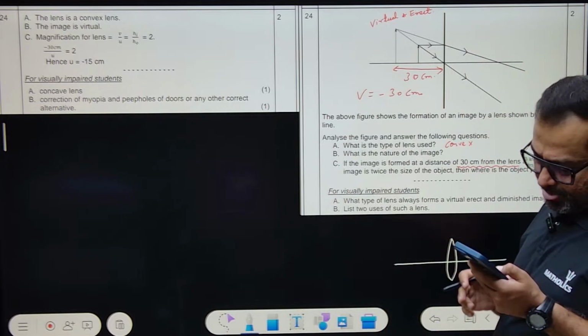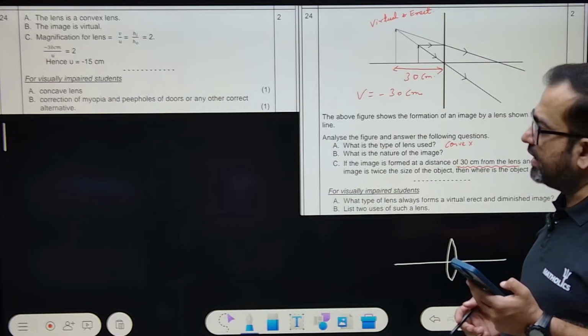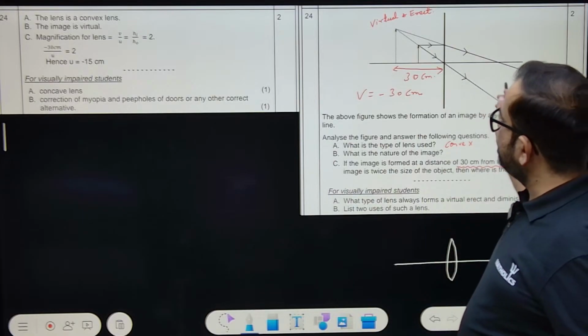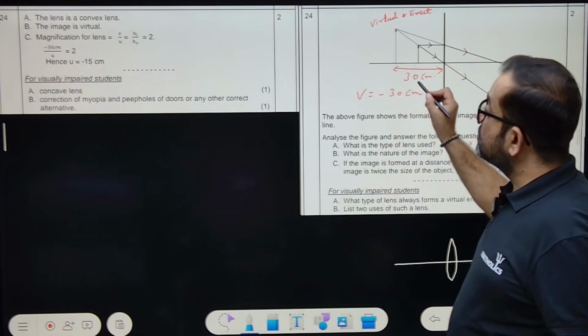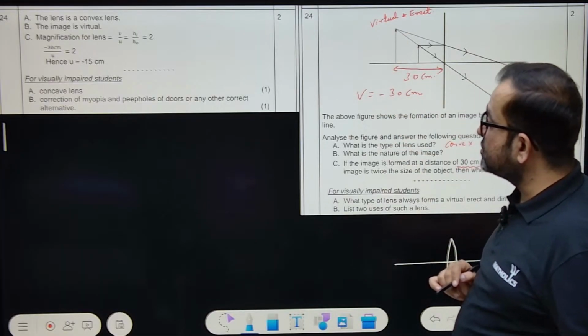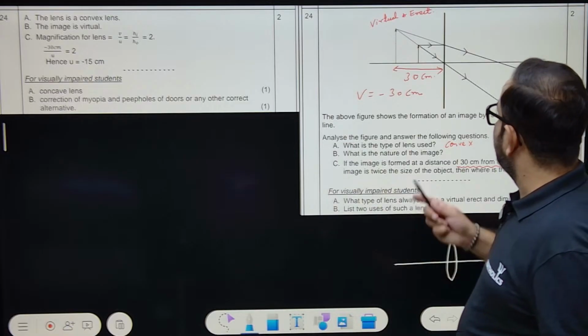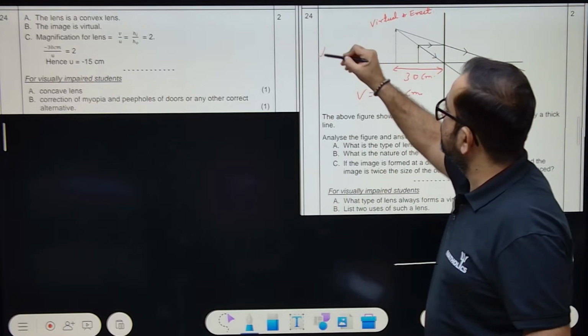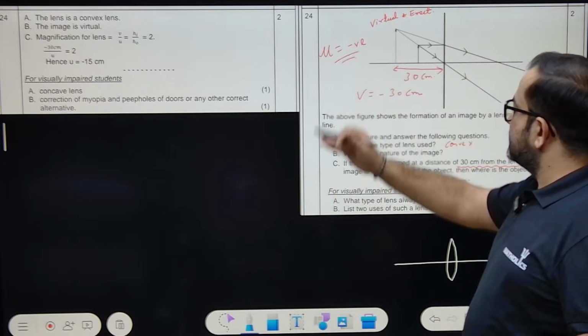The image nature is virtual. Image is found behind the lens, back side of the lens. This is virtual, so V will be minus 30. What is U? Obviously, this U will come negative, because the object is also on the left side of the lens.